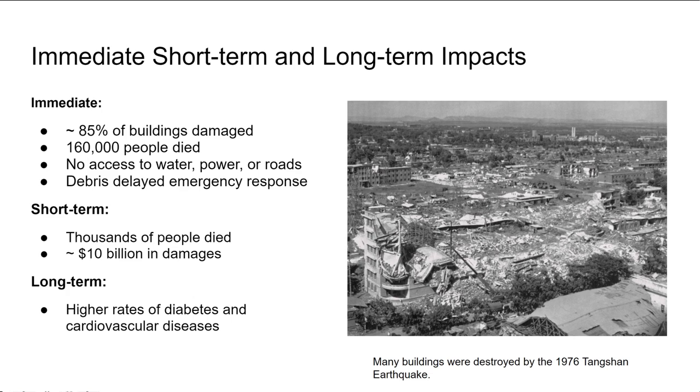Short-term effects were an estimated up to 655,000 deceased, but reported as 240,000 people confirmed. There were around $10 billion in losses for the Chinese economy due to the damage to buildings. Long-term effects were that the physical health of the survivors had taken a toll. Many people saw an increase in health issues such as diabetes and cardiovascular disease. In all, there was a total of 242,769 deaths.